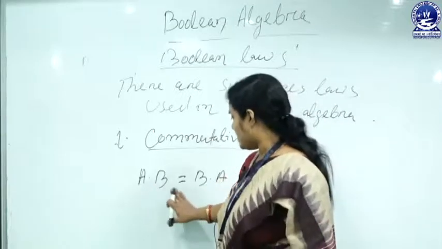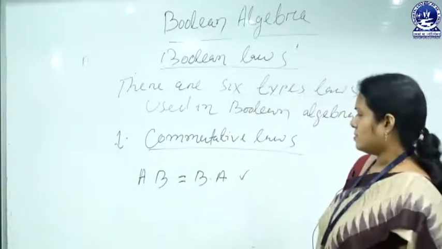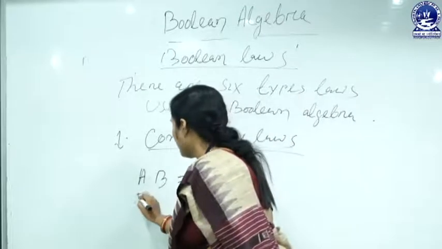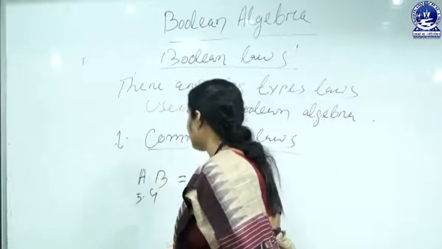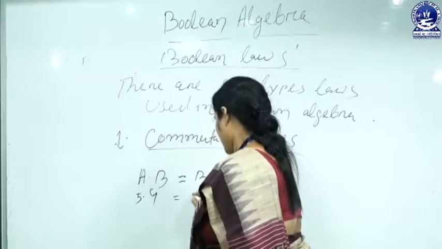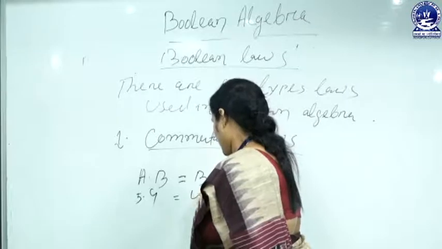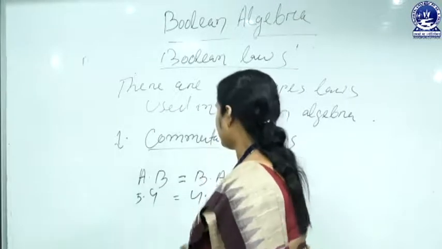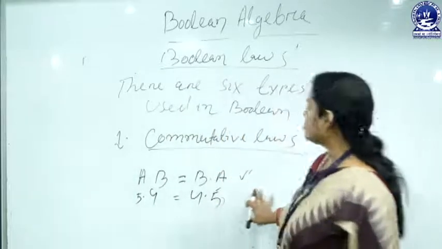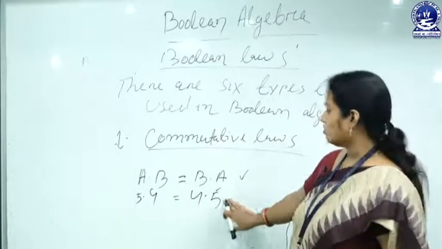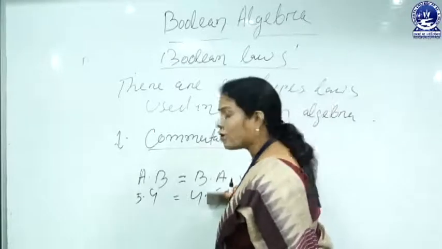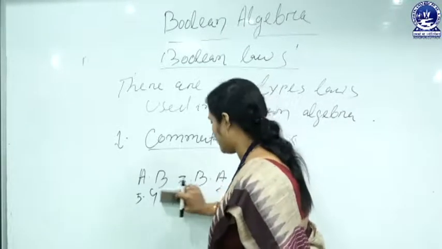A dot B equals B dot A. Let us take an example. Suppose the value of A equals 5 and the value of B equals 4. 5 into 4 is 20, and 4 into 5 is also equal to 20. The output of both expressions is the same.